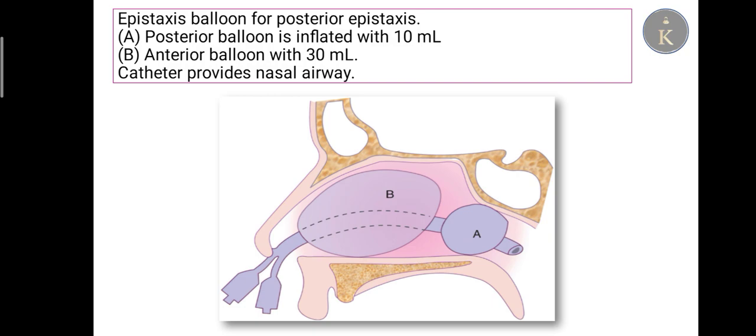This is the diagram of the epistaxis balloon. A is the posterior balloon, which is inflated with 10 ml, and B is the anterior balloon, which is inflated with 30 ml of saline.